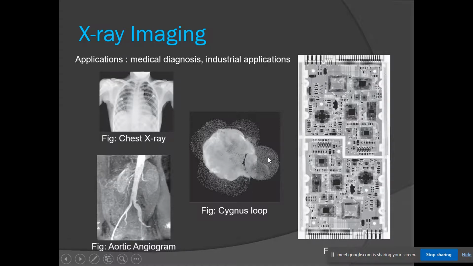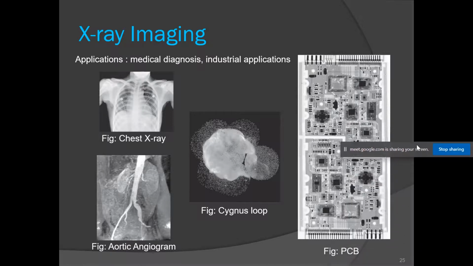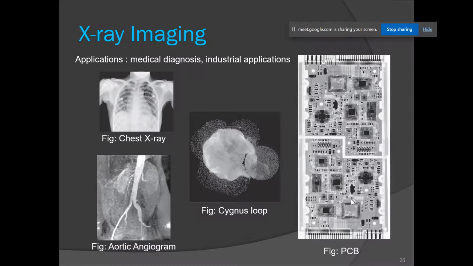This is the image of the Cygnus Loop which is captured using X-ray imaging. So you can clearly see this image is somewhat different. Now another application of X-ray imaging is in industrial inspection. So this is the image of a PCB circuit board. So here we can inspect for the missing components or the broken parts.